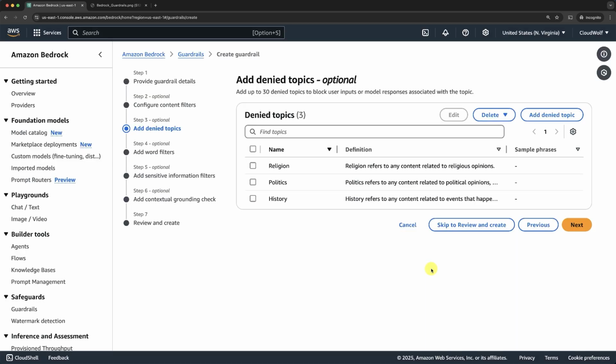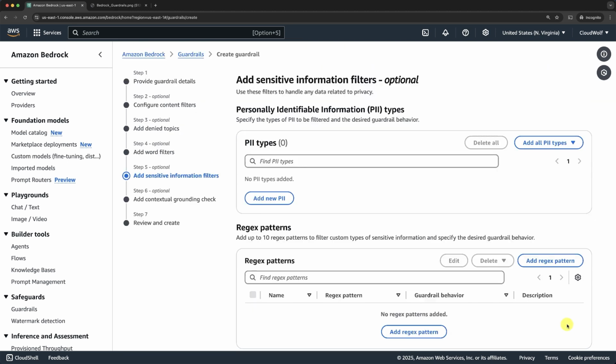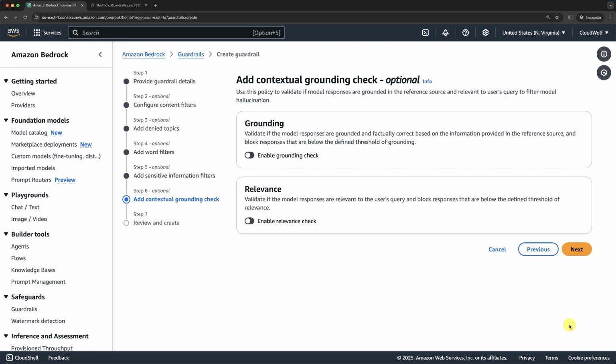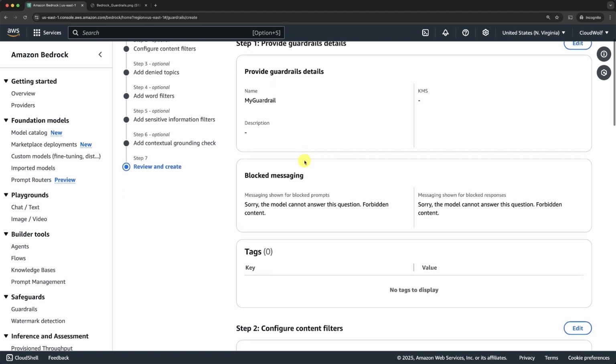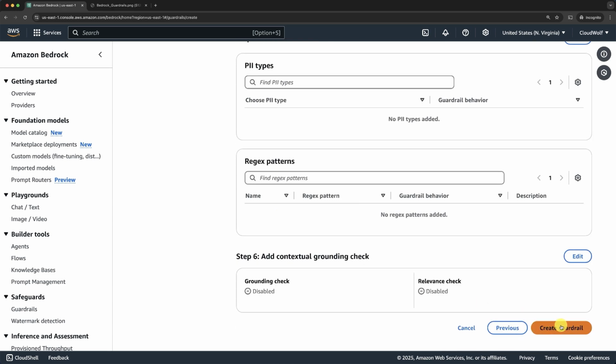All right, so we have our three denied topics, and then if you click next, you can see that you can add some more filters, like profanity filters, to block profane words. You can also add filters for PII, personally identifiable information, to, for example, block phone numbers or names or emails or whatever. Then you can also add contextual grounding check, which is in order to prevent model hallucination. And that's it. So that's actually a lot you can filter. And if you click next, you will have a review of all the content filters you configured. So let's create the guardrail.